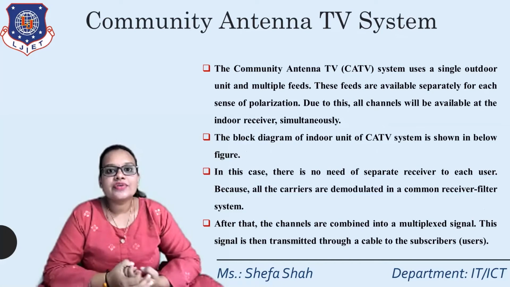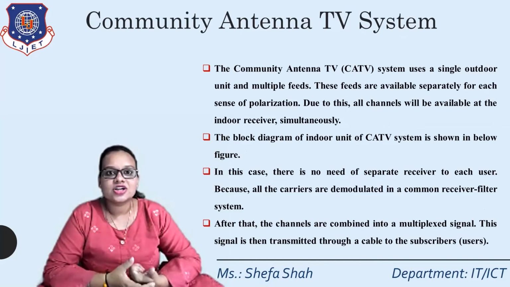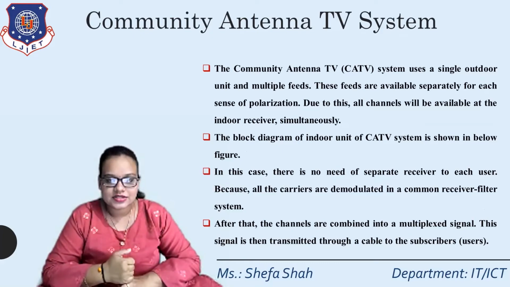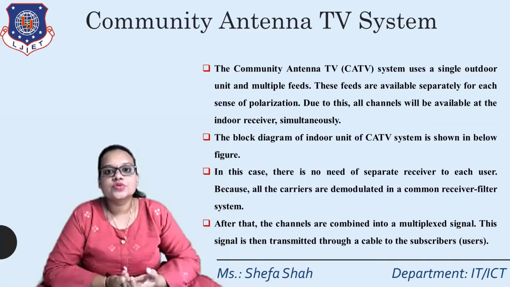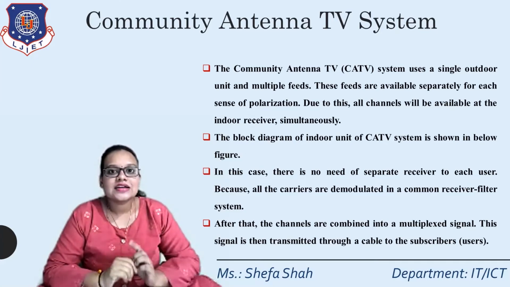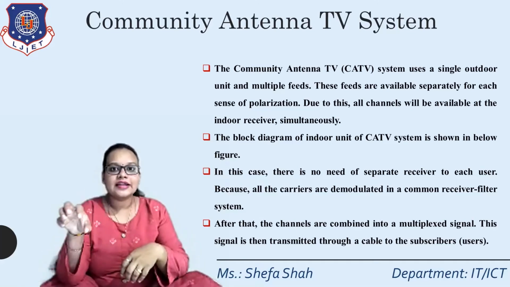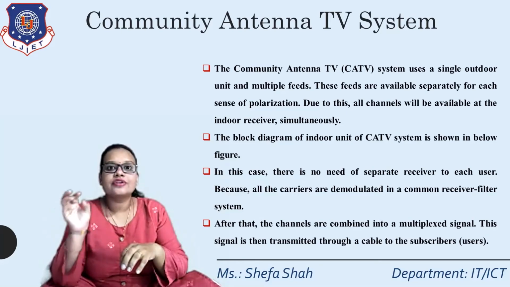Now, similarly, we are going to see two types of TV system. First, the community antenna TV system, and second, the master antenna TV system. Now, where is this community antenna TV system used? Whenever there is a commercial building, where all the buildings have different work and work on different channels.